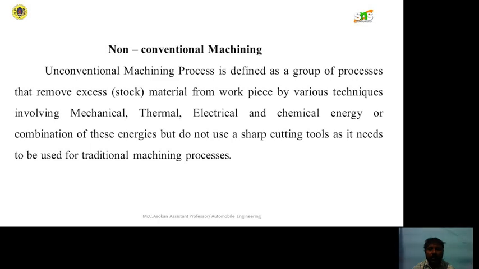Non-conventional machining operations for composite materials. Non-conventional means unconventional machining process.